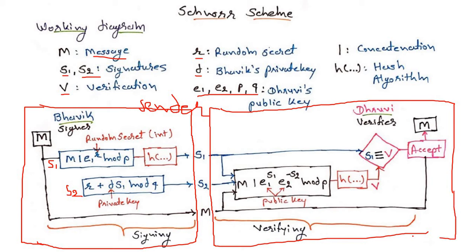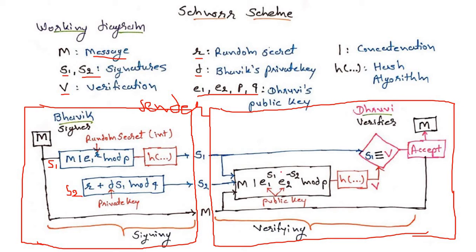So that is the entire process which is going to occur at the receiver side. First there is a value of signature S1. The verifier will compare the value of V with S1. So the question is how to derive the value of V. Again there is an equation for deriving V, that is M concatenate E1 power of S1 into E2 power of minus S2 modulo P.